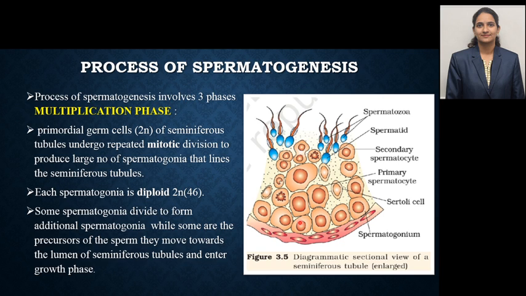Each spermatogonium is diploid with 46 chromosomes. Some spermatogonia divide to form additional spermatogonia, while some choose the path of development towards formation of sperm or spermatozoa as they travel towards the lumen of the seminiferous tubule and enter the growth phase.